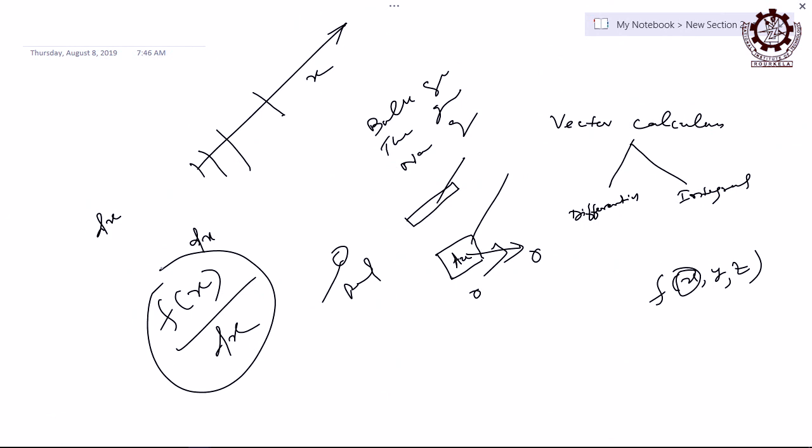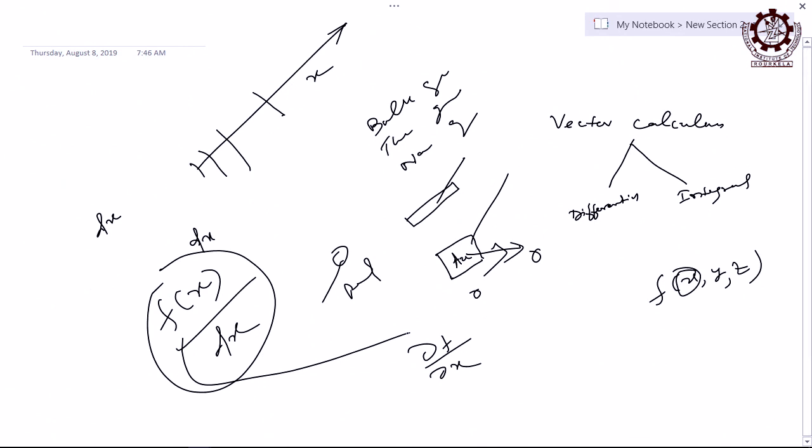You are not bothering about the 2 other variables, then that is partial, right, and it is represented by del f del x, right. What does it mean? Symbolically it tells it is the partial differentiation of f with respect to x. The symbol tells d and del. Del never goes for simple differentiation, it is all the time for partial differentiation. Similarly, d never goes for partial, it is only simple differentiation.